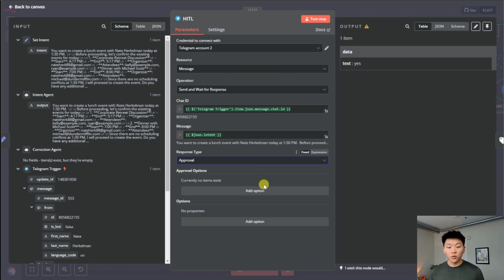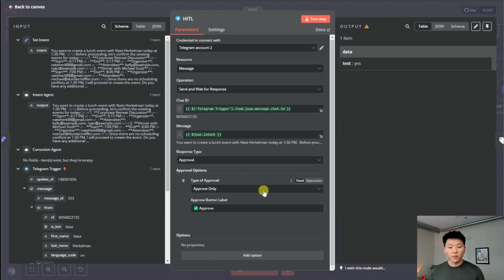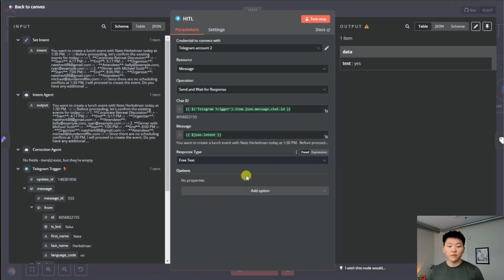So you could do approval, and you could say there's only one button, which is approve. You could have approve and disapprove. But what we're doing here is doing free text so that we're able to feed in our feedback dynamically to the agents, and they can look at, okay, here's the human feedback, here's the original intent. Now let's merge these together to create a new intent.